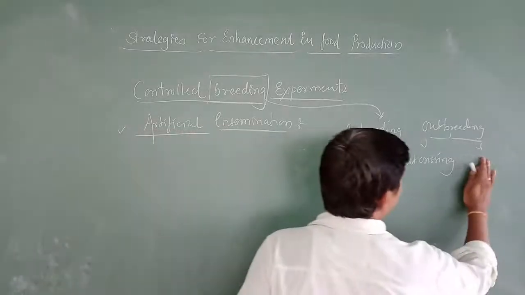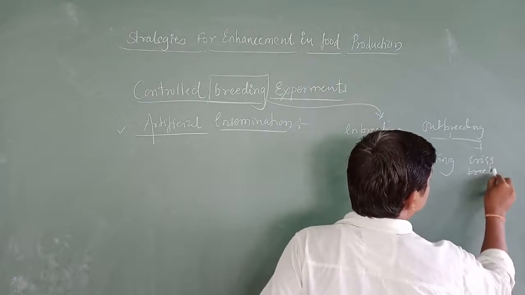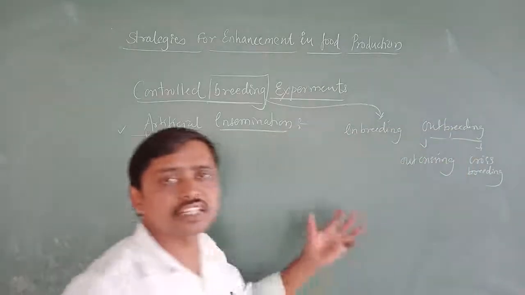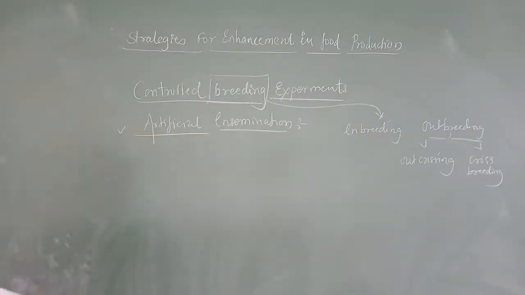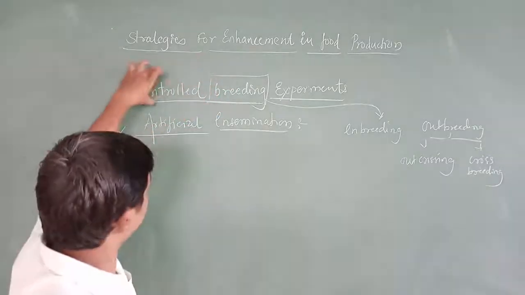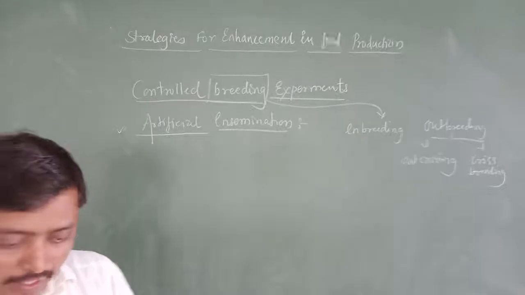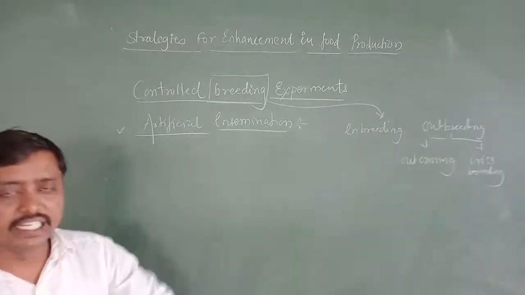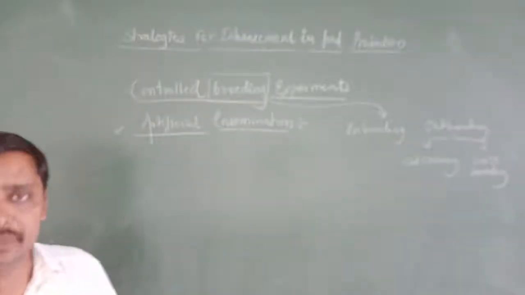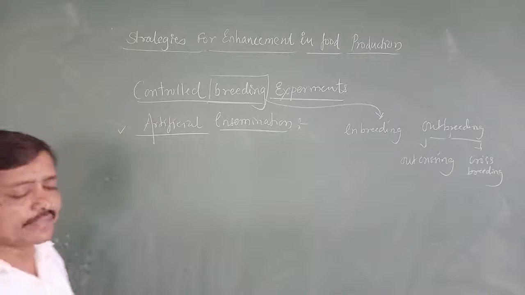Outcrossing and crossbreeding. So we studied these definitions yesterday, and in today's class we are going to discuss controlled breeding experiments. What are the experiments that can help us, so that breeding can happen under our control, in the sense human control? The first one is artificial insemination.